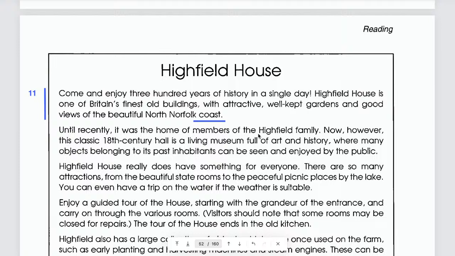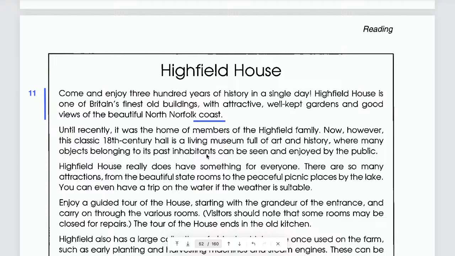The current time, what is it? No. What does it belong? Read that. Now. However, or we can say however, now, that means at the moment or currently. Yes, this classic 18th century hall is a living museum. Now it's not a house anymore, it's a museum. Okay? It's a museum full of art and history, where many objects belong to its past inhabitants.